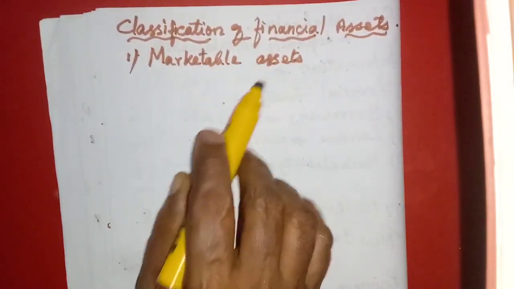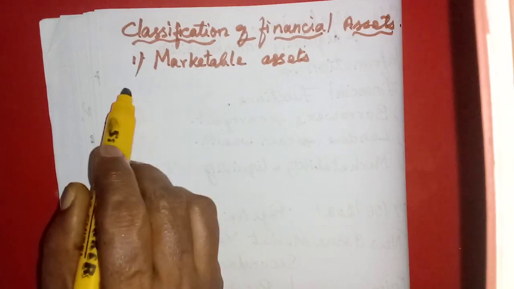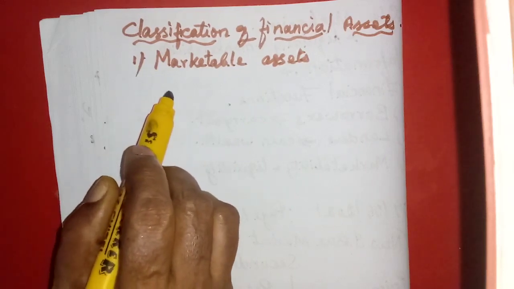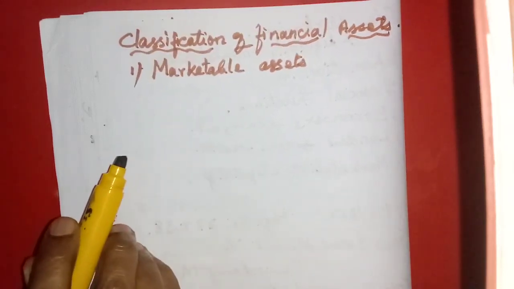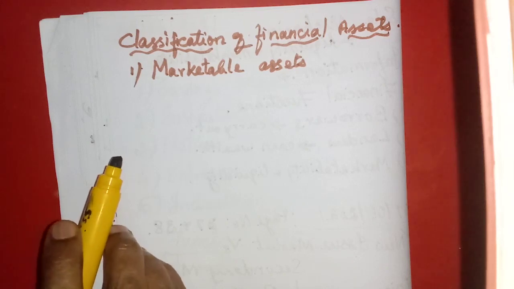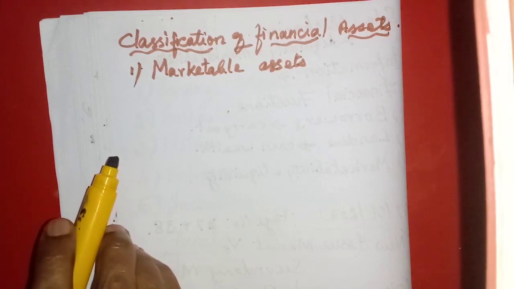You just have to understand this one. Last year we had one question on the classification of financial assets. This year we do not have it. Even then you should understand it. They may ask it as a compulsory question. Even for one word also they can ask.